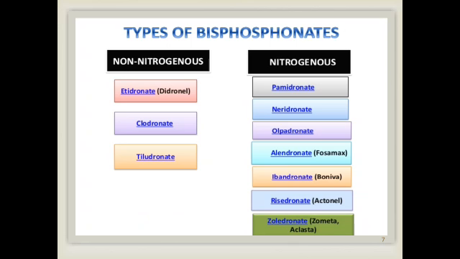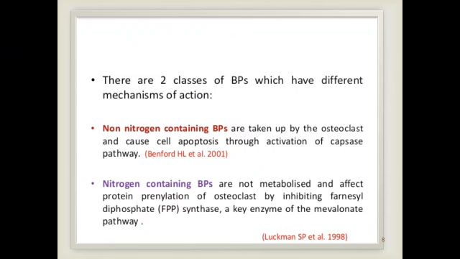These are the different types of bisphosphonates. They are categorized as non-nitrogenous and nitrogenous, classified based on the presence or absence of nitrogen groups. Non-nitrogenous ones are etidronate, clodronate, and tiludronate. Nitrogenous ones are pamidronate, neridronate, olpadronate, alendronate, ibandronate, risedronate, and zoledronate. These are the main types of bisphosphonates.